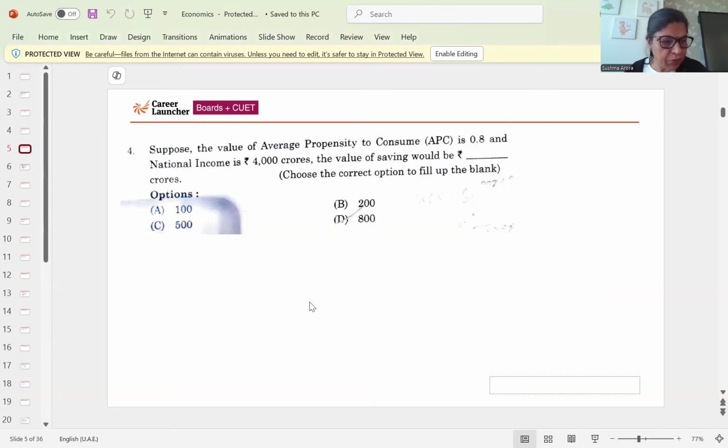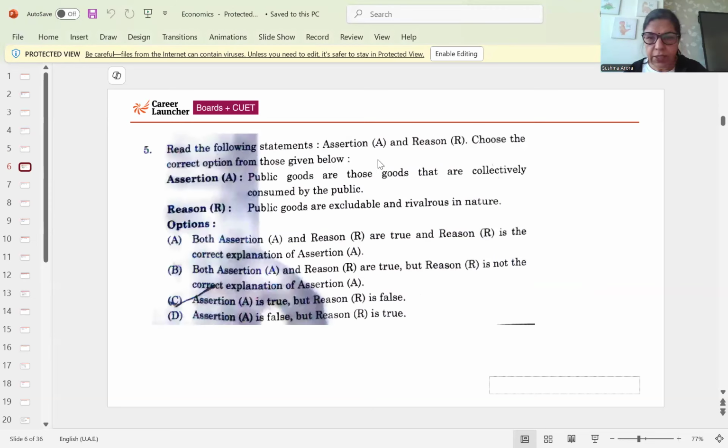Then question number 5. Reason and assertion. Public goods are those goods that are collectively consumed by the public, like street lights, public parks, etc. And public goods are excludable and rivalrous in nature. No, the reason is not correct. So here the correct answer is C, assertion is true, but reason is false, that is not public goods, that is private goods. Okay, so correct option is C.